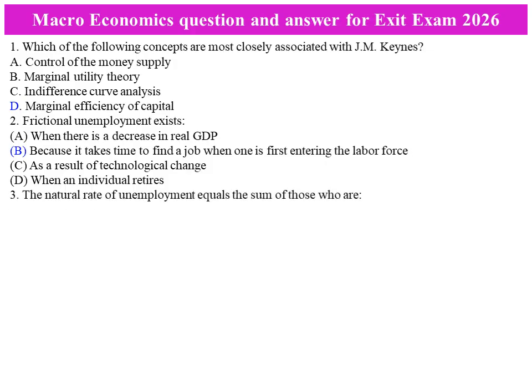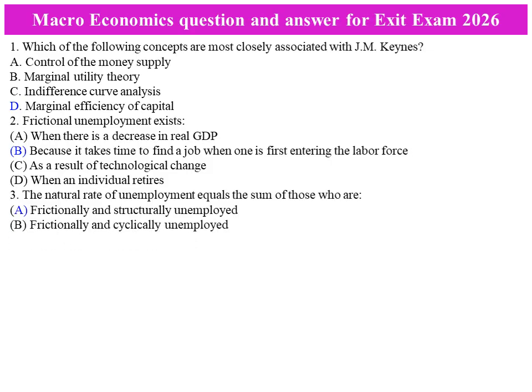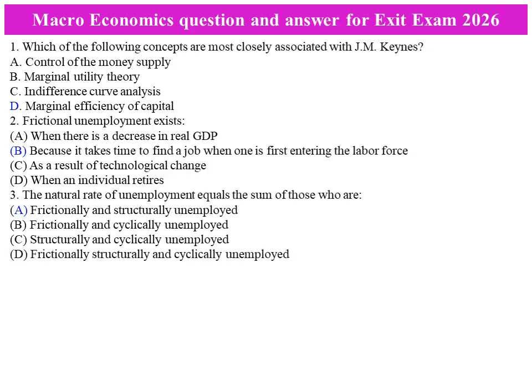Number three, the natural rate of unemployment equals the sum of those who are A. Frictional and structural unemployed. B. Frictional and the cyclical unemployed. C. Structural and the cyclical unemployed. D. Frictional, structural, and cyclical unemployed. The answer is A. Frictional and structural unemployed is the sum of the natural rate of unemployment.